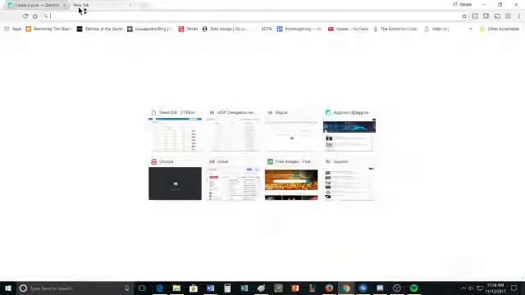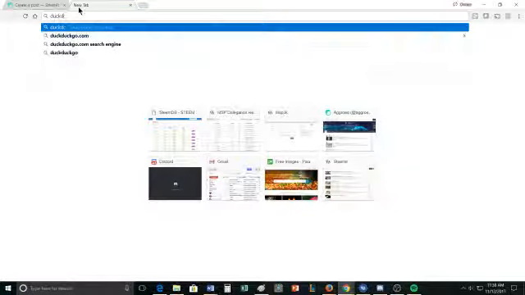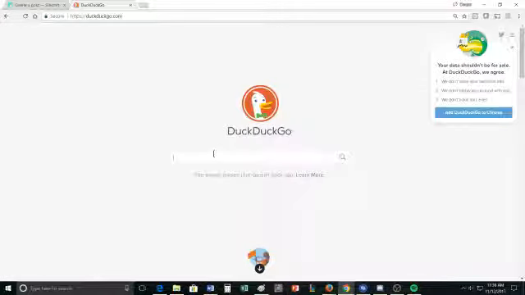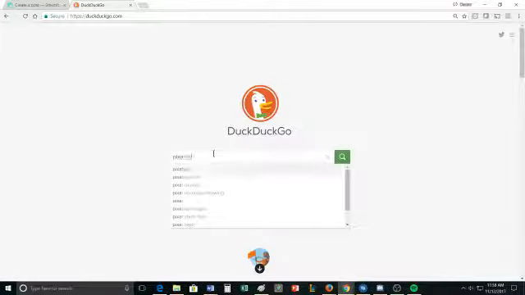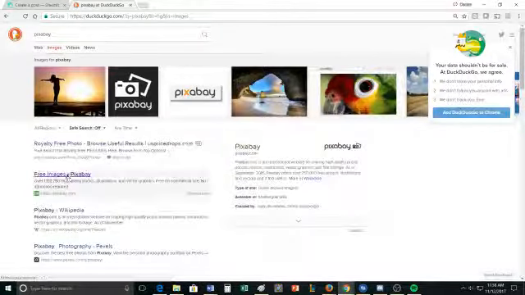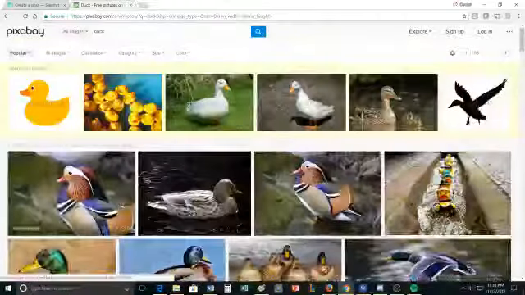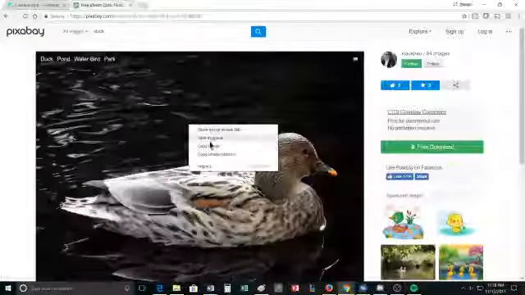Similarly, if I go to DuckDuckGo, and then I dive down into an image. Let's go to Pixabay actually. So we could get a picture that's royalty free, and then I want a picture of a duck. So here is a nice duck. I can copy this image.